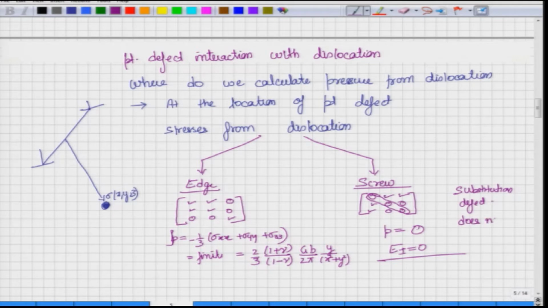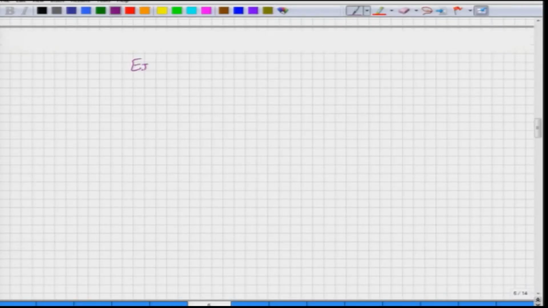does not interact with a screw dislocation. That is the fact that we learn and see in mathematical terms. So, the substitutional defect gives a pressure of 0 and therefore EI is equal to 0. On the other hand, a substitutional defect can interact with an edge dislocation, because the edge dislocation has a pressure term, and therefore this will be a finite quantity, which we can further calculate like this. So, you can say that EI is equal to P delta V, which is equal to P V misfit.